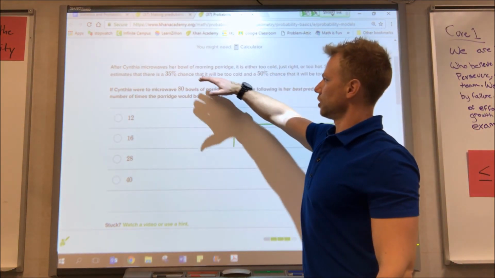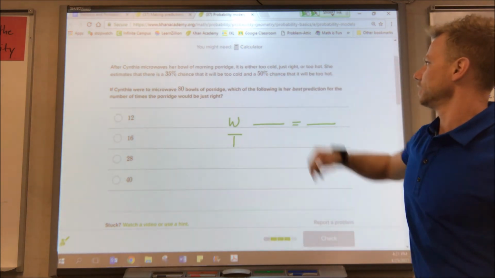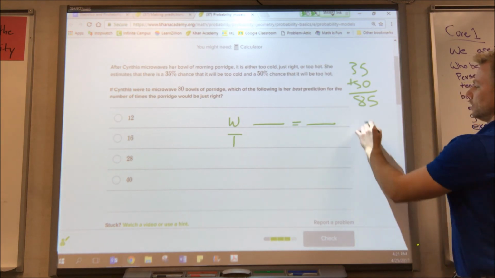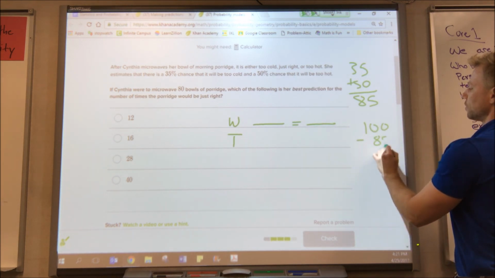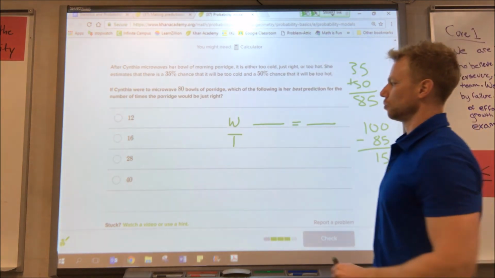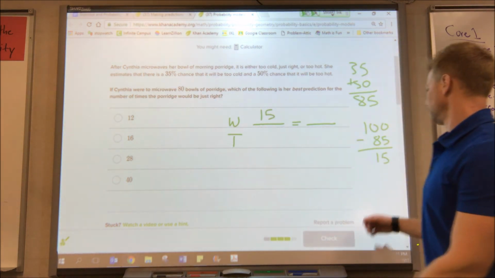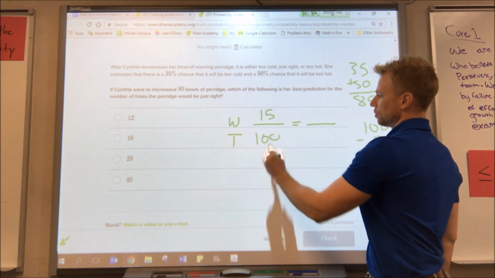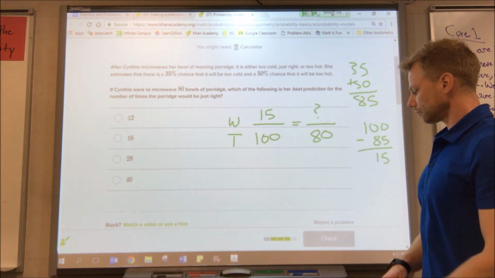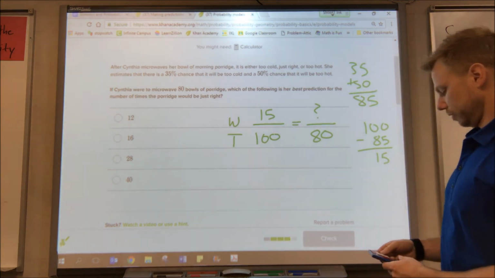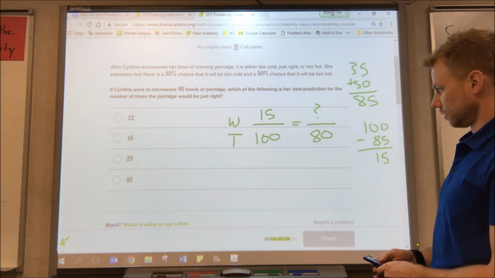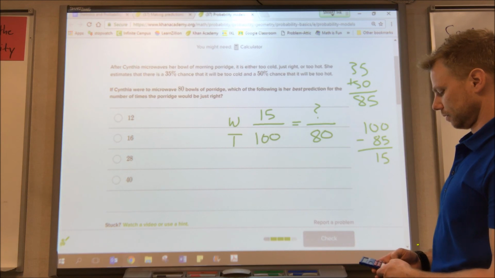Okay, the percentage that'll be just right, 35 that it's too cold, 50 that it's too hot, that makes 85, leaving 15%. The total percent is 100, subtract 85, leaves 15% of the time that it will be just right. So what we want is 15% out of a total of 100%. How many bowls then will be just right out of 80 bowls? Then we cross multiply, divide. So we do 80 times 15 divided by 100 is 12.